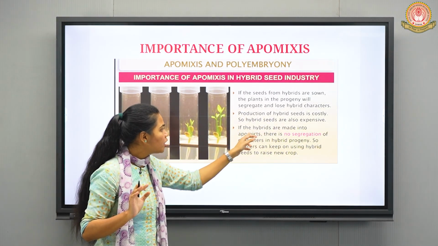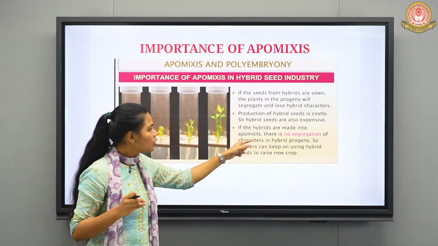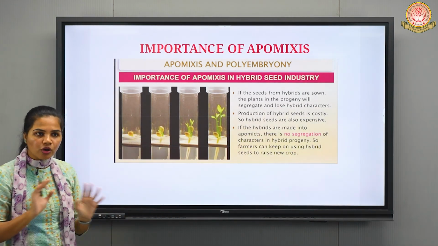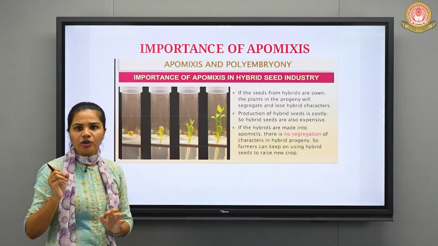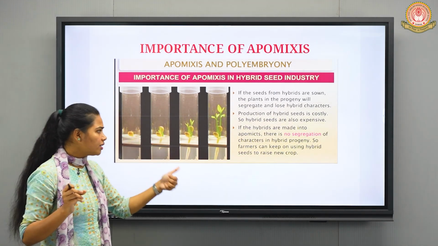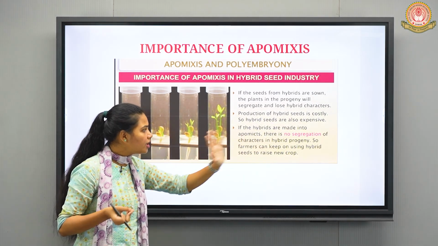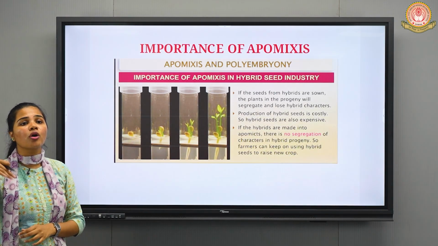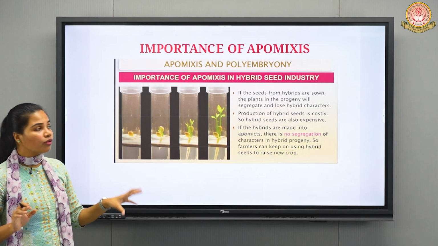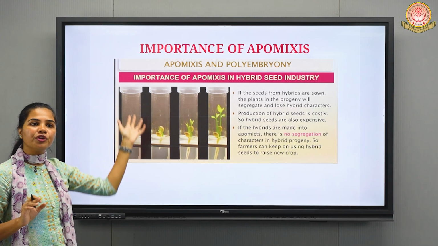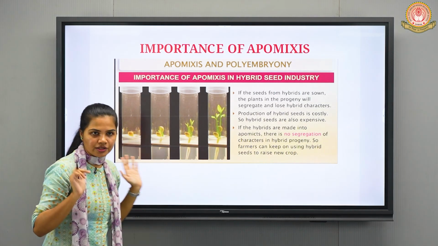If the hybrids are made into apomicts, or the apomictic seeds are used, what are the advantages then? There is no segregation. Segregation will not take place, and so the characters of the hybrid progeny, or offsprings, of another generation are retained. How can it help the farmers? They can keep on using the hybrid seeds to raise their crop production, or crop yield. This becomes one of the major advantages of using apomixis, in which we form the seeds without actual fertilization in hybrid seed industries.